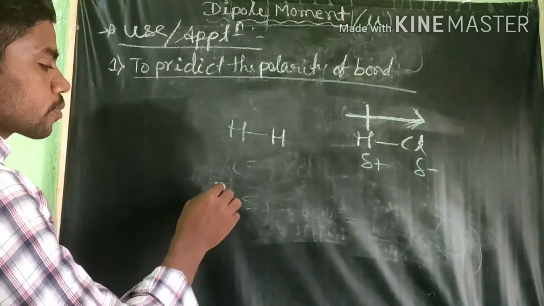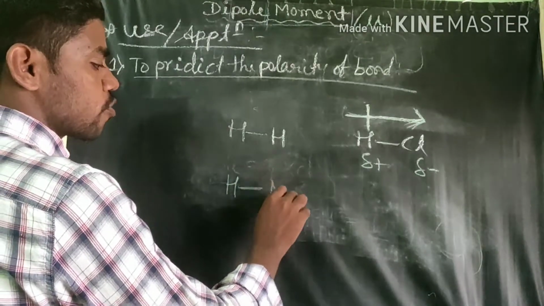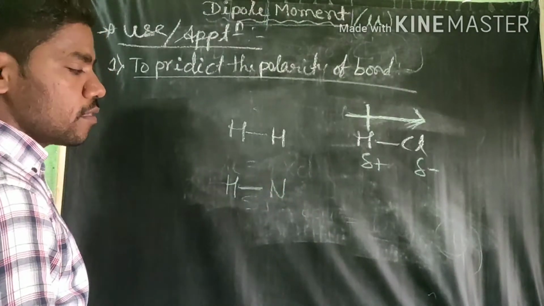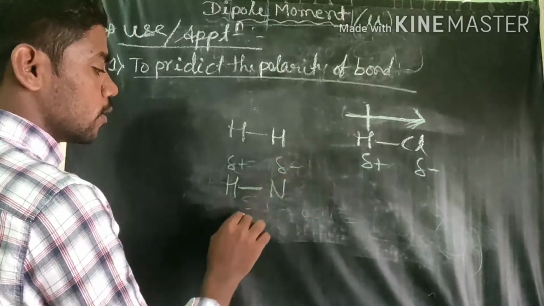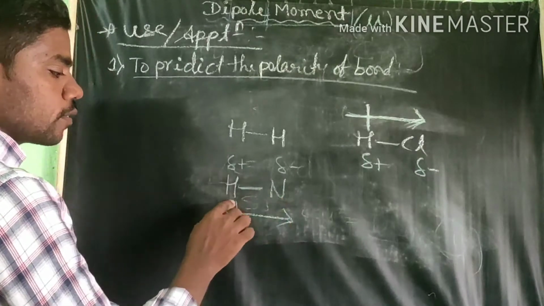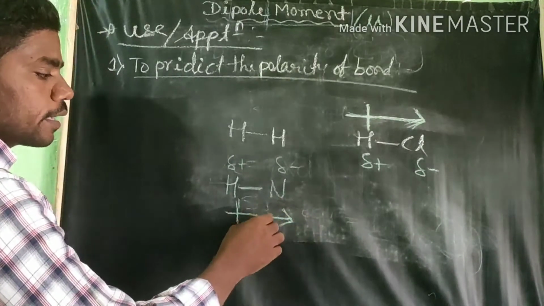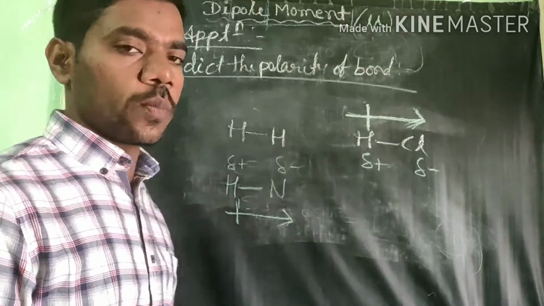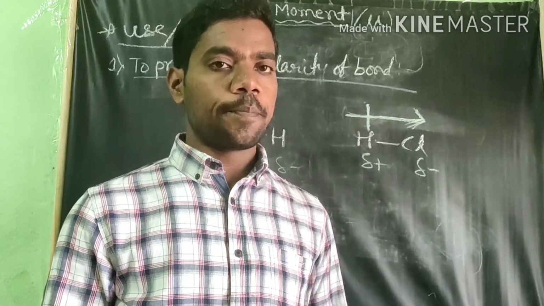For example, for N-H or H-N, this is more electropositive, then this is more electronegative. How to write the dipole moment symbol? Like this. This is more electronegative compared to this, therefore the cross is here and the arrow head is on the negative side. That is very important for predicting.